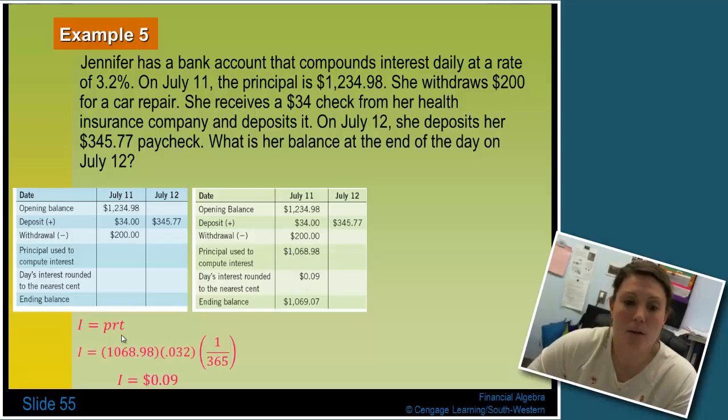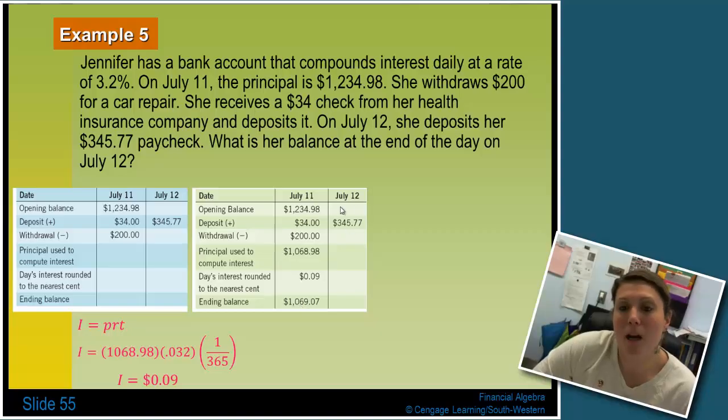The day's interest rounded to the nearest cent. How did I get that? Well, again, we take the principal times rate times time. So her principal was $1,068.98 times the rate of 3.2%, which we have to convert to a decimal. And this is compounded daily, so the fraction is 1 out of 365. Multiply those together and I get 9 cents. So that goes in here. So her ending balance on July 11th was $1,069.07. That ending balance now becomes her opening balance for July 12th.